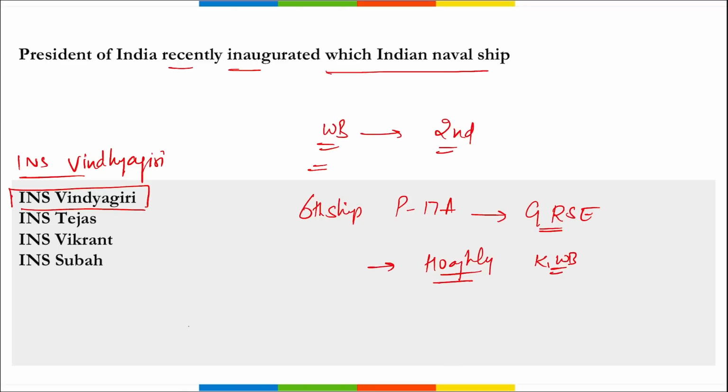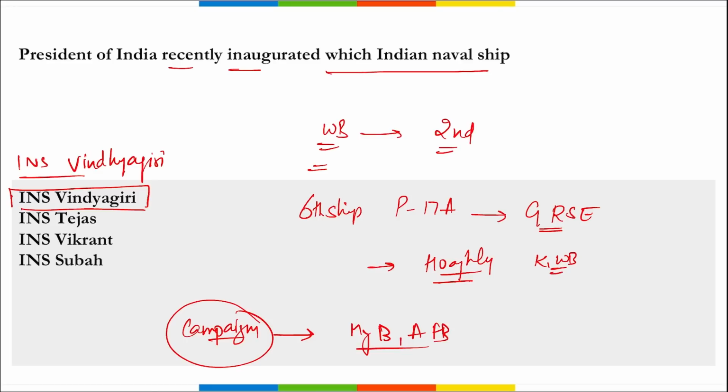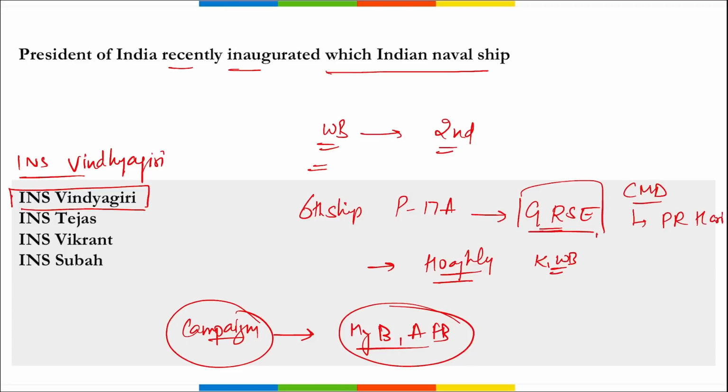Another thing to remember: a campaign was launched by Draupadi Murmu ma'am, and the campaign was My Bengal, Addiction Free Bengal. As the name suggests, this campaign was launched under the Nasha Mukt Bharat Abhiyan in order to curb drug abuse in society. Then if we talk about GRSE, Garden Reach Shipbuilders Engineers Limited, the chairman and managing director is PR Hari, the headquarters is in Kolkata, West Bengal, and the parent ministry is the Ministry of Defense.